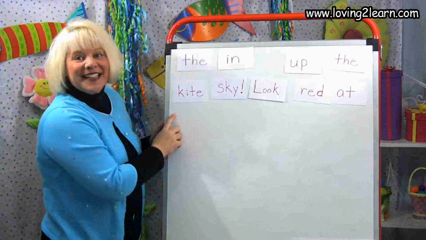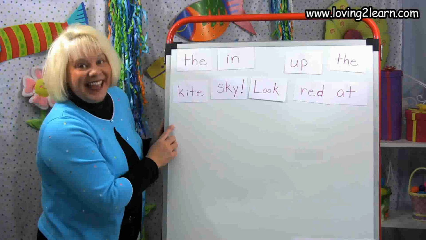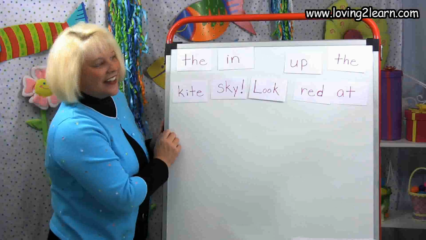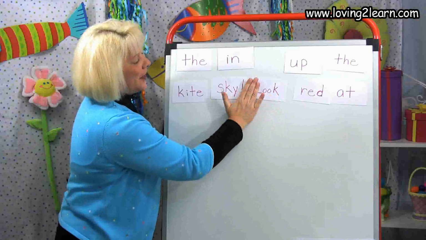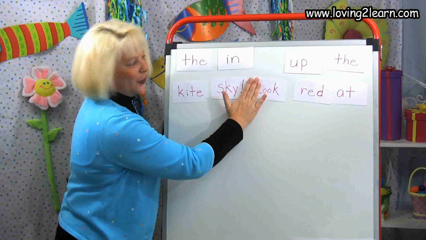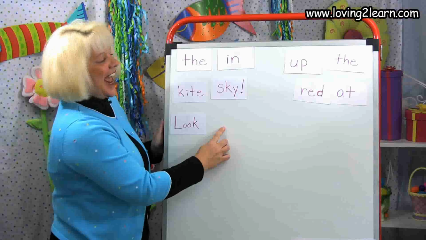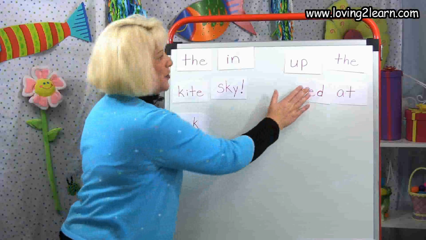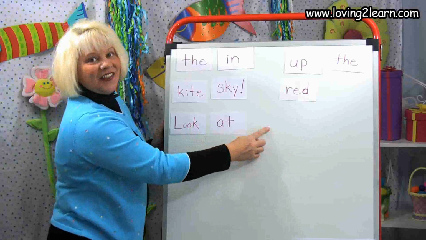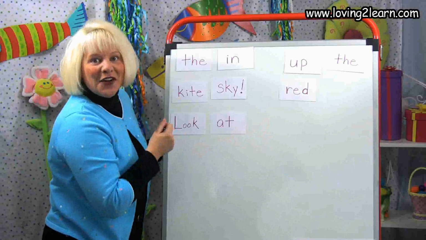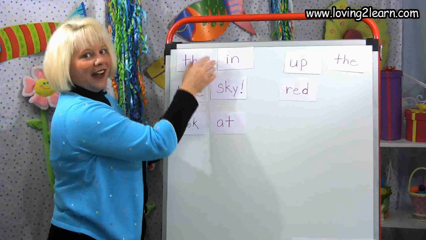First word we want to find, look, look. And it needs to start with a capital letter. Do you see it? Look. Look. There it has a chunk ook in it, like book, hook. Look, look. At. You know even how to write that word, don't you? There's the word at. Look at the. This is one of our sight words. We just have to know it. T-H-E, the. There we go.